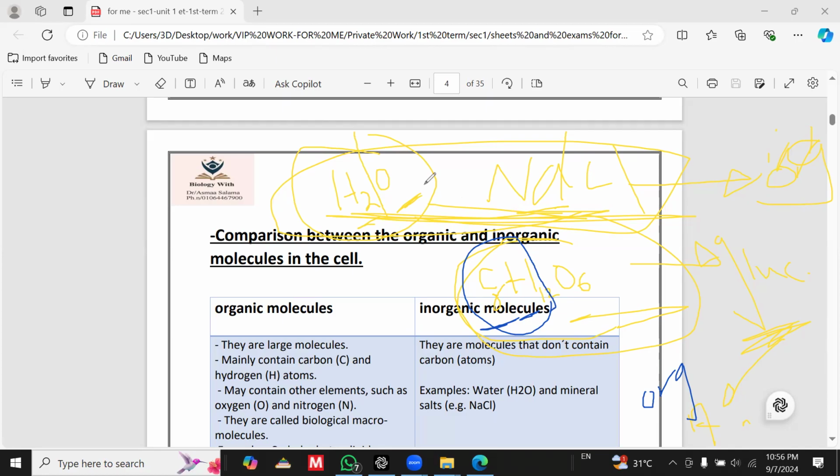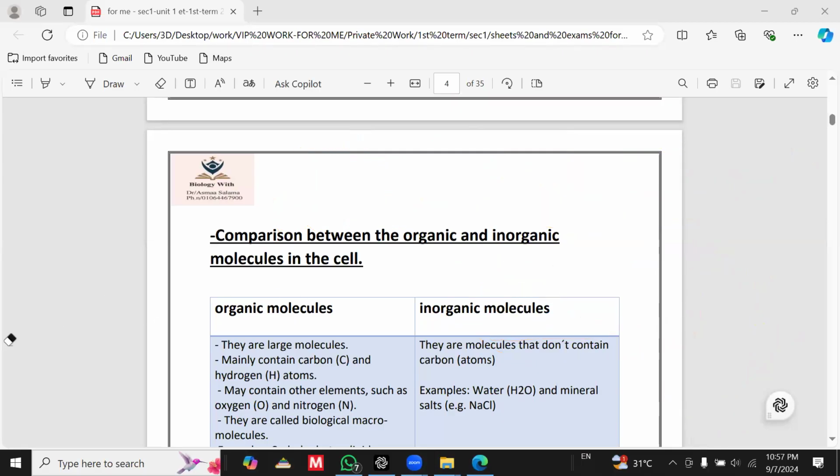And by seeing the structure of the organic molecule, we should see carbon and hydrogen atoms put together in its structure. So this molecule gathers carbon and hydrogen, while water has just hydrogen, but there is no carbon. Okay, so water is considered as inorganic. The same for NaCl, but this one, glucose C6H12O6, is considered as an organic molecule as it gathers being extracted from an animal or plant source, in addition to containing carbon and hydrogen atoms together. So the main difference here is in their structures, okay?